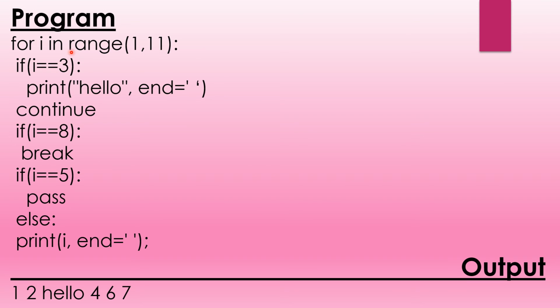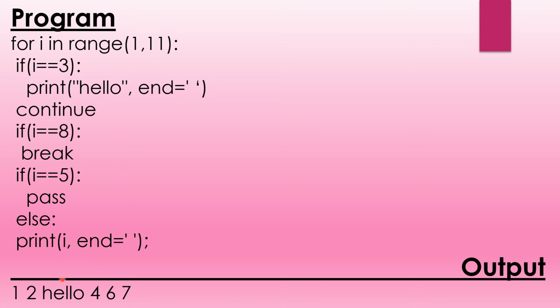So first the value of i will be 1. This condition becomes false, this false, this false, so else will go to the output. So the value of i is 1, so here 1 will be printed and a gap will be given. Now the value of i changes from 1 to 2. So this again becomes false, this also false, this also false. Again this will be printed, and 2 will be in the output and a gap will be given.